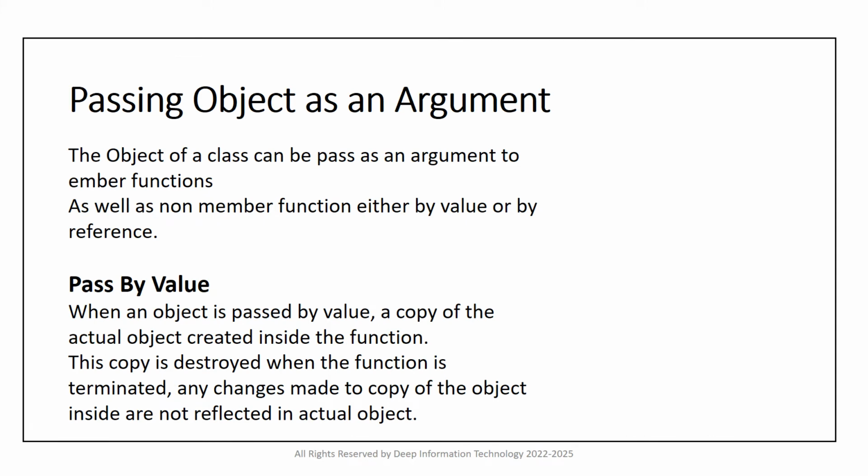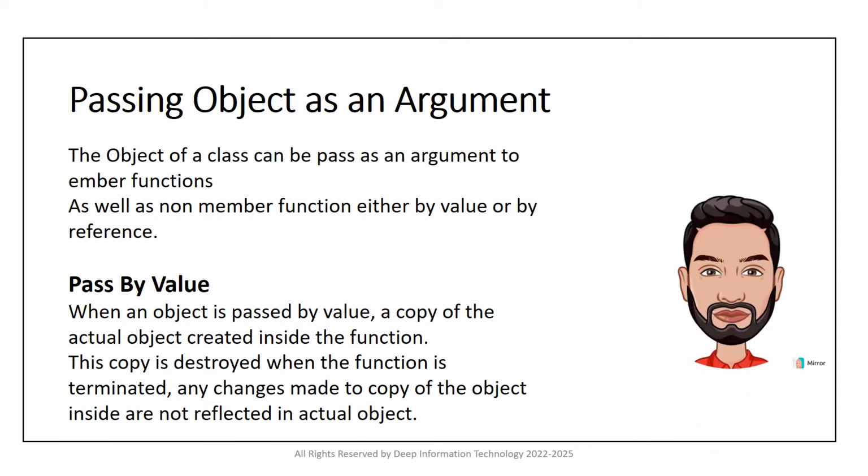Passing objects as an argument. The object of a class can be passed as an argument to member functions, as well as non-member functions, either by value or by reference. In pass by value, when an object is passed by value, a copy of the actual object is created inside the function. This copy is destroyed when the function is terminated. So any changes made to the copy of the object inside are not reflected in the actual object. As it is a copy, in pass by value, if we change the copy, it does not reflect in the actual object.